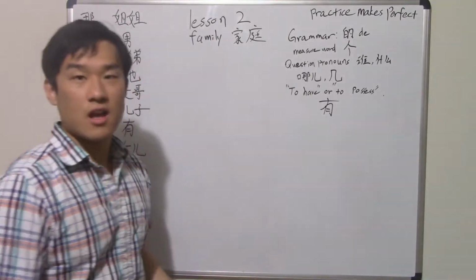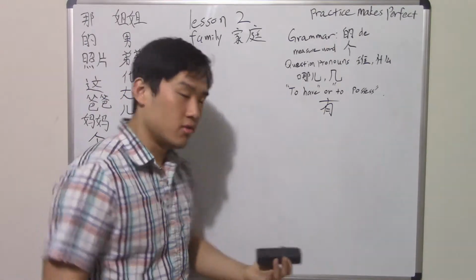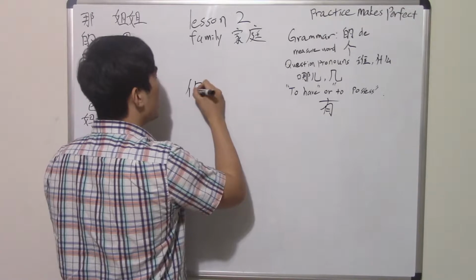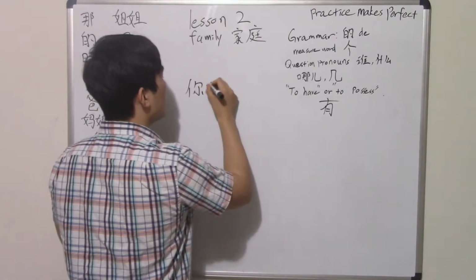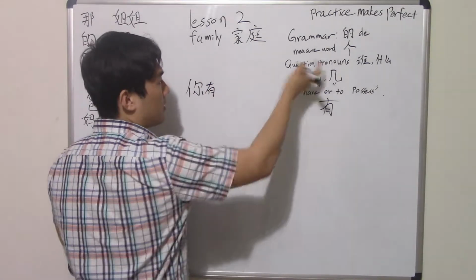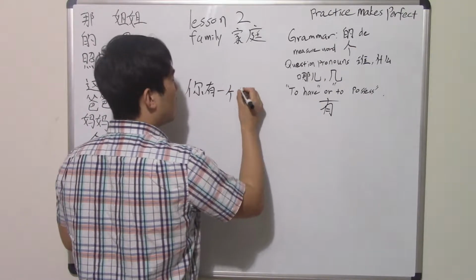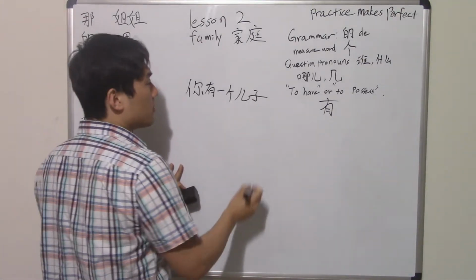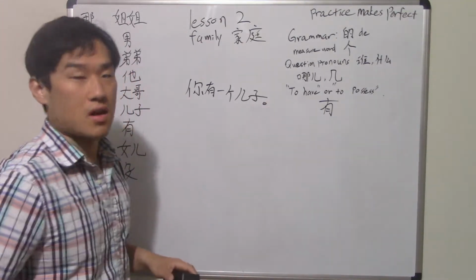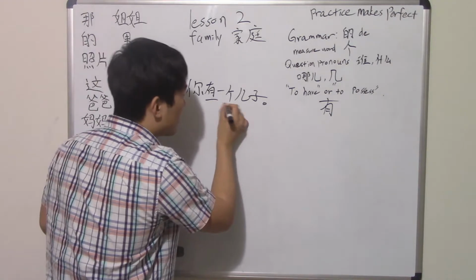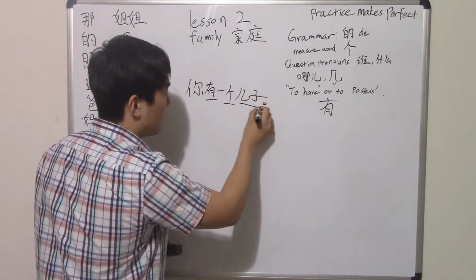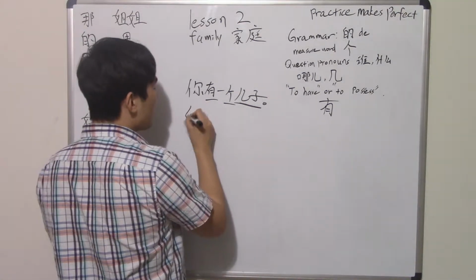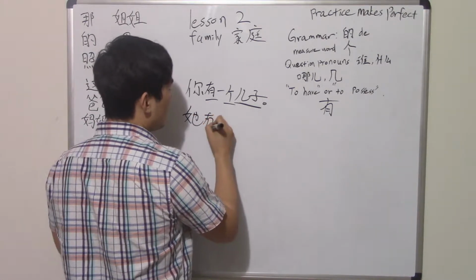Or let's say one of the ways you can use 有 is anything like have. Let's say you have a son, or daughter, right? Whatever, right? So 你有 that means you have. Then 一个儿子. I don't know, do I even have 儿子 in here? Yeah, we do. 有一个儿子. That means you have one son. So 有 means have. 个 is a measure word for 儿子 right here. 儿子 means son, right? Or let's say 她有, so she has.